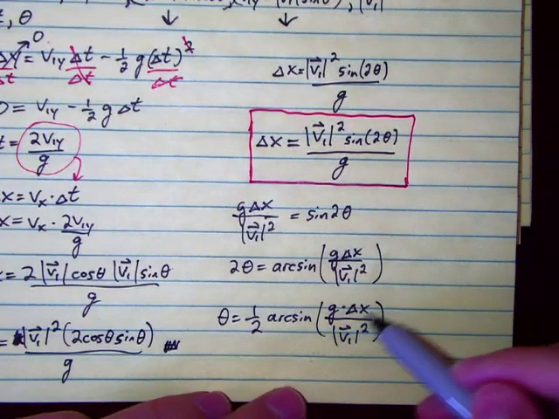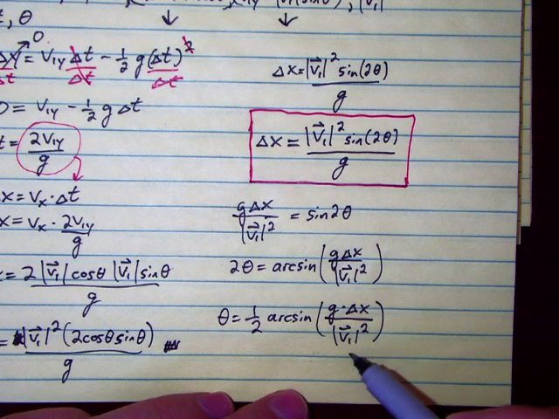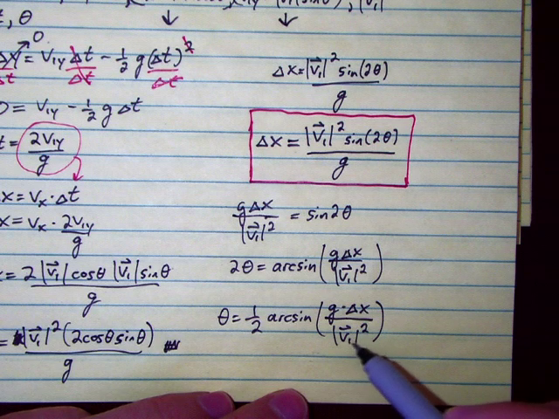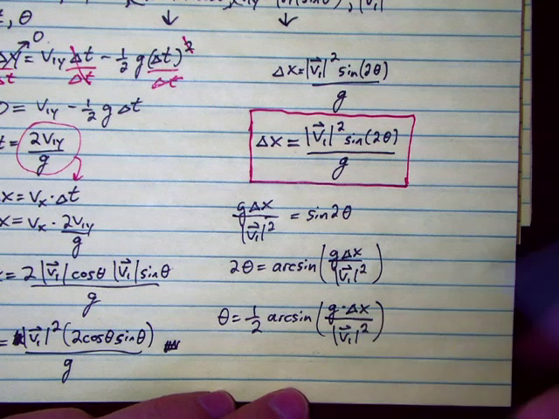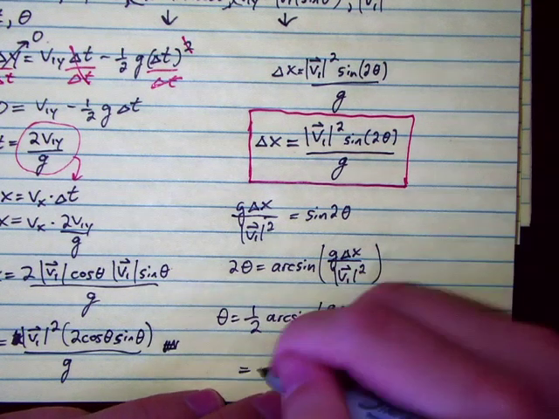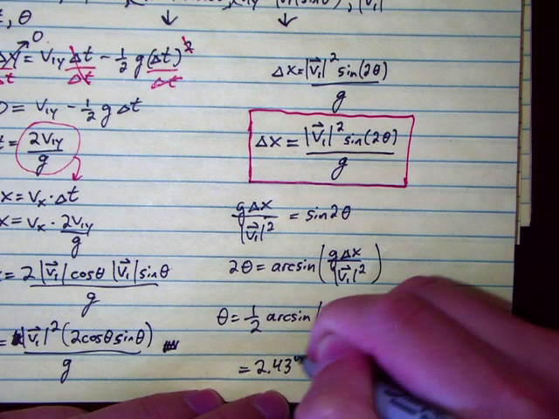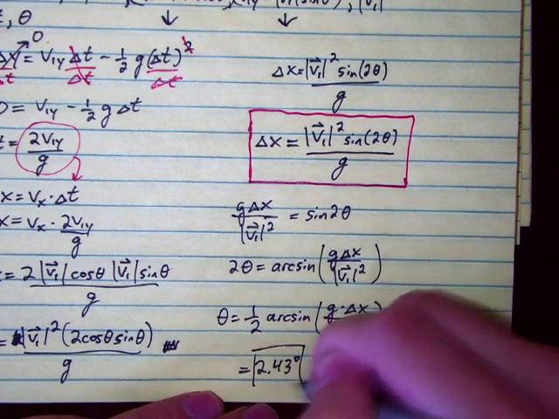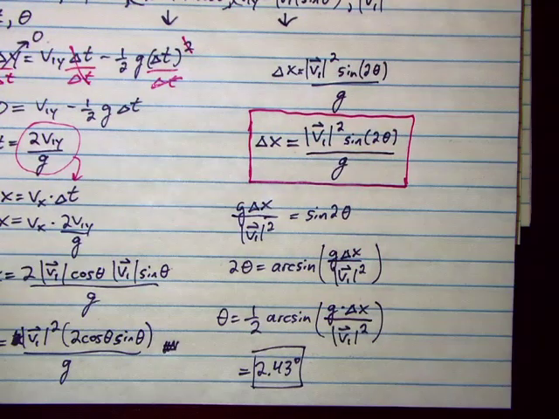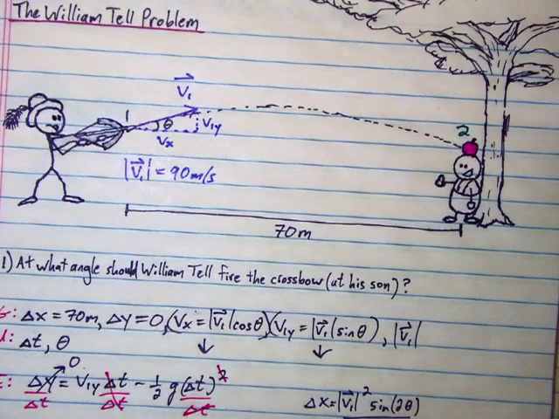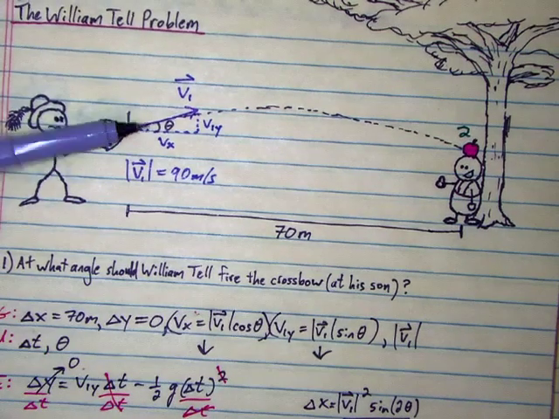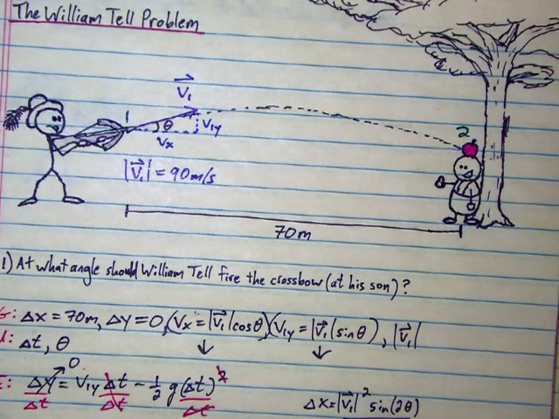If we put in our values here, 70 meters and 90 meters per second, and 9.8 there for g, we'll find that that angle comes out to 2.43 degrees. A tiny angle to pull off a tremendous and stupid feat.